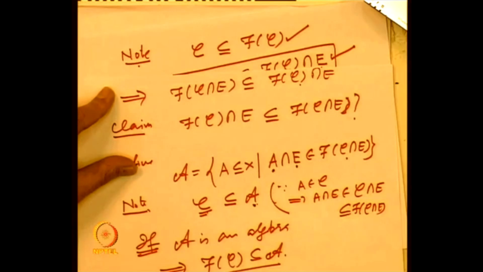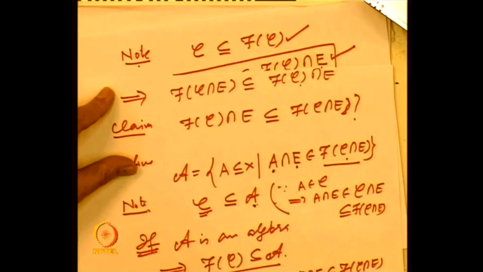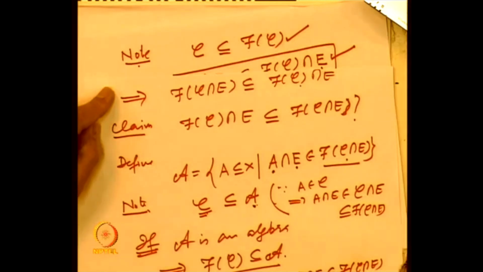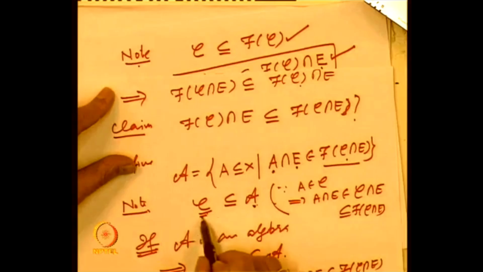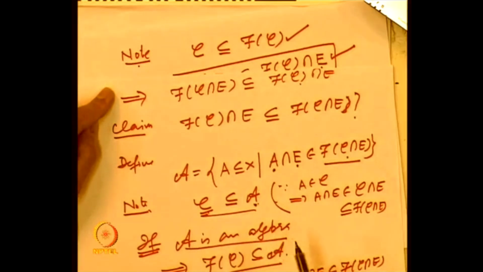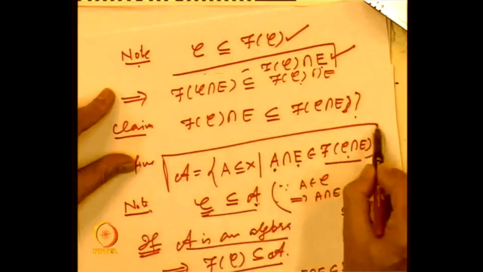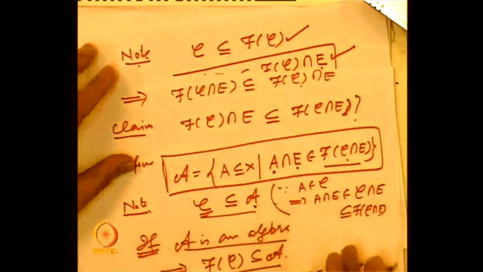That means for every element f belonging to f of C, if we look at f intersection E, that is belonging to f of C intersection E. So to complete the proof, we only have to show that A is an algebra of subsets of X.